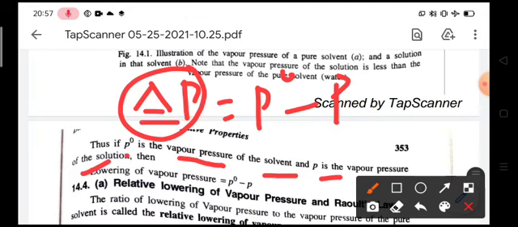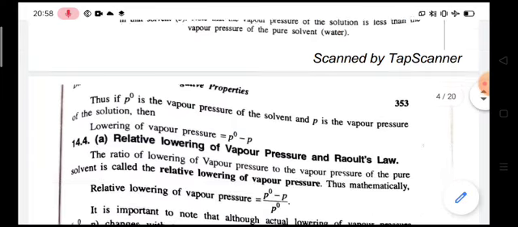So lowering of vapor pressure is equal to P naught minus P, where P naught is the vapor pressure of the pure solvent and P is the vapor pressure of the solution.